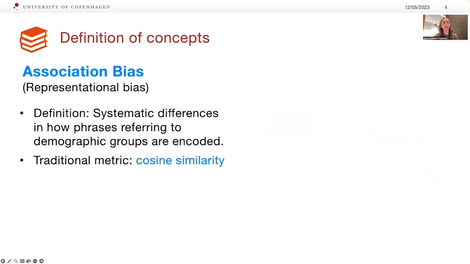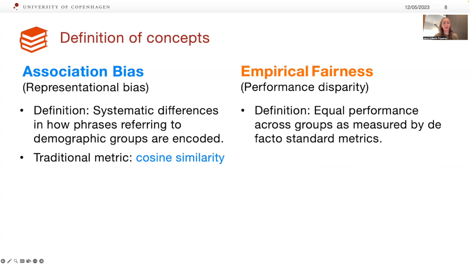Let's start talking about association bias, which is the most common conceptualization of representational bias in natural language processing. When we talk about association bias, we will be referring to systematic differences in how phrases or words referring to demographic groups are encoded. Traditional metrics that have been used to measure or quantify this bias is cosine similarity between the word embeddings. On the other side of the wall, we have empirical fairness, which is defined as performance disparity.